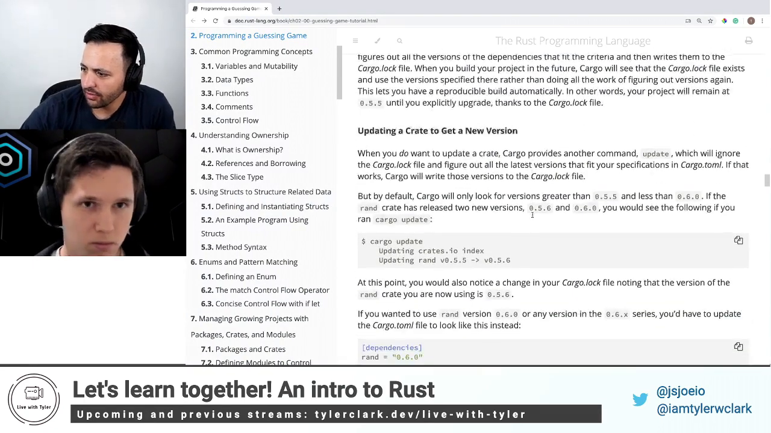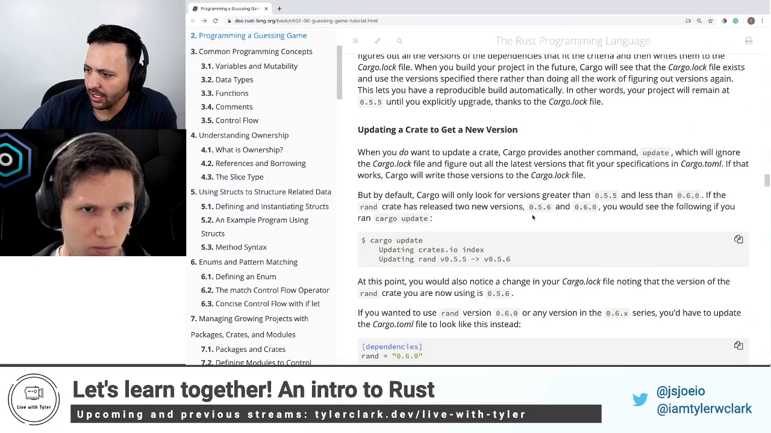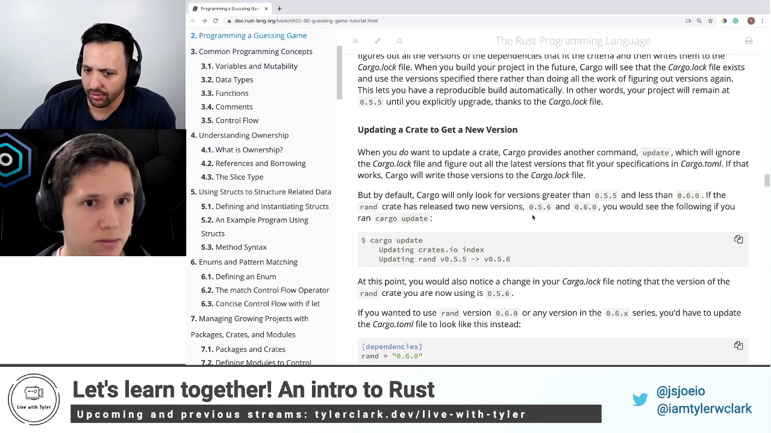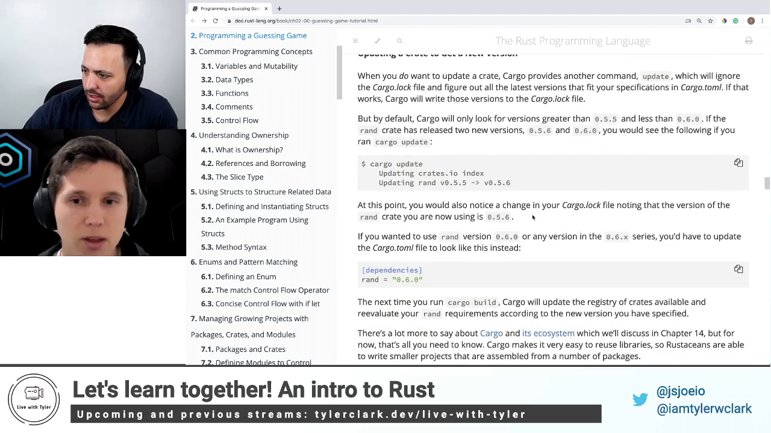To update a crate to get a new version, that's just cargo update, I'm assuming. So that's kind of like npm, right? You say update, and then it'll go through all your packages and update.